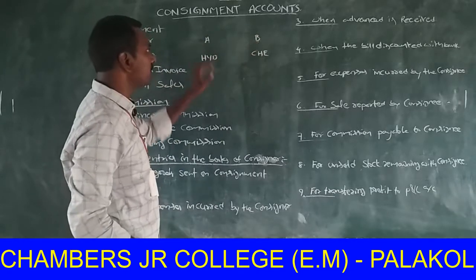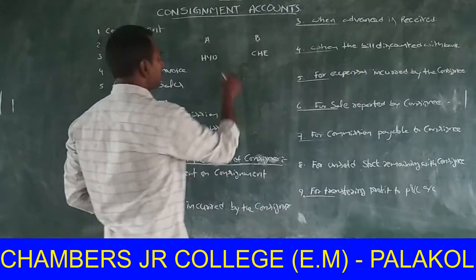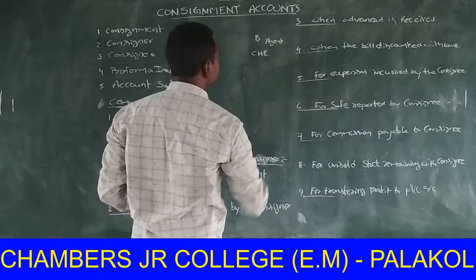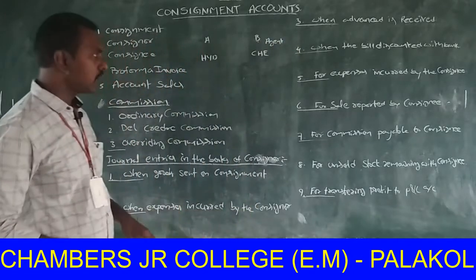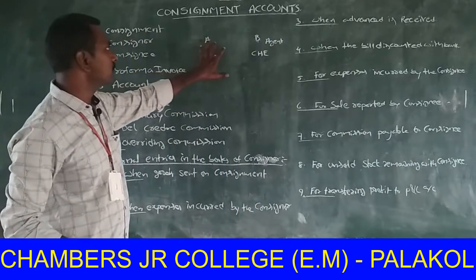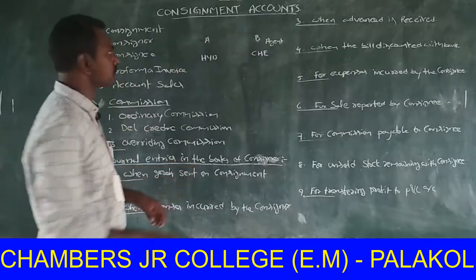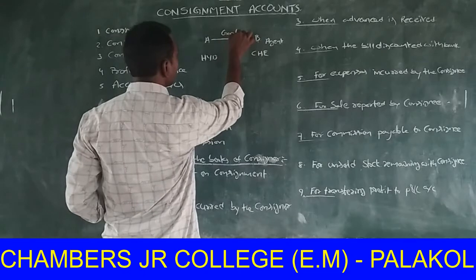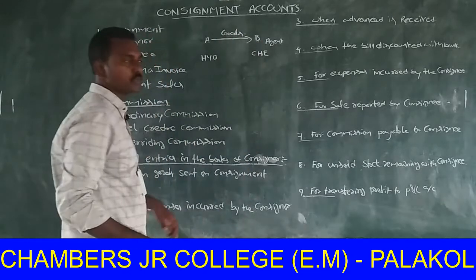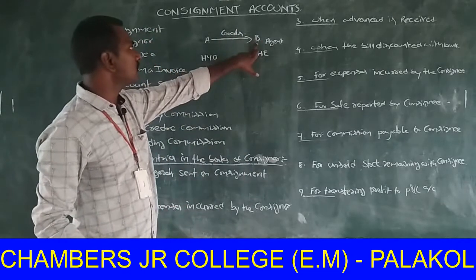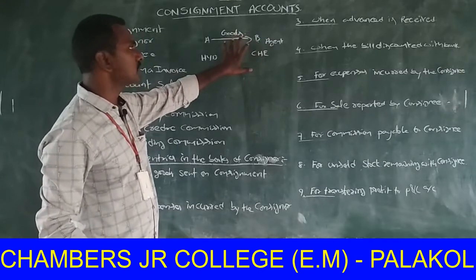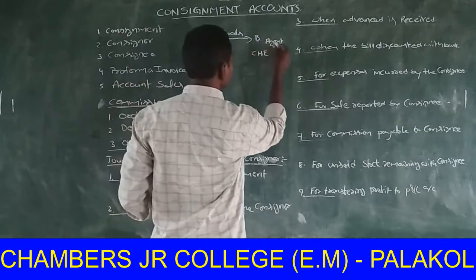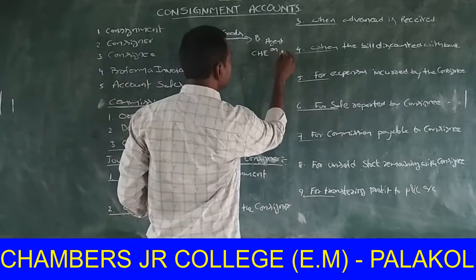B is the agent of A. Now A sends goods to B. Now B sells these goods on behalf of A on commission basis.